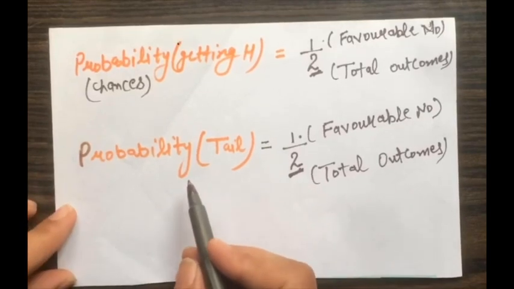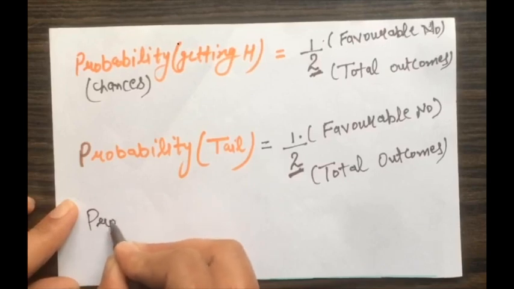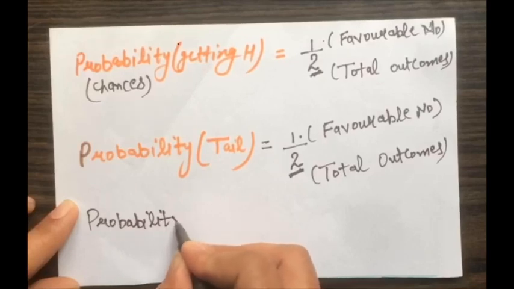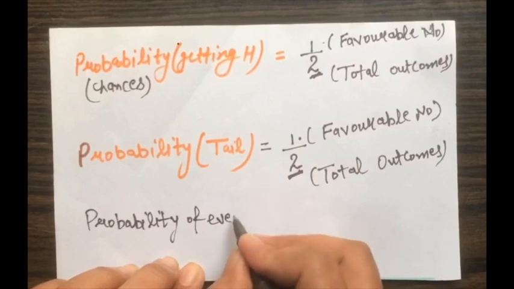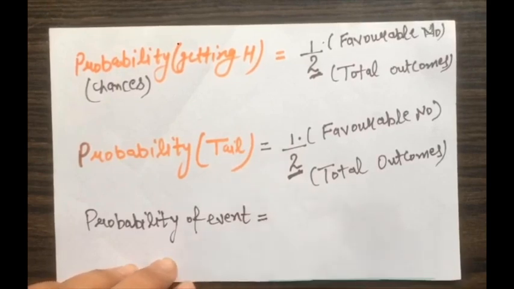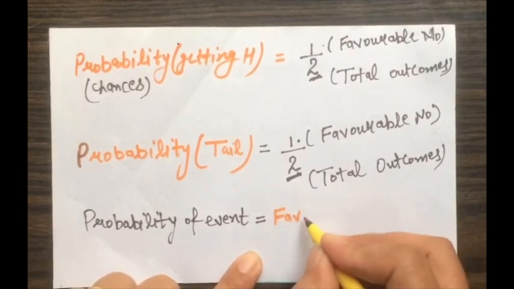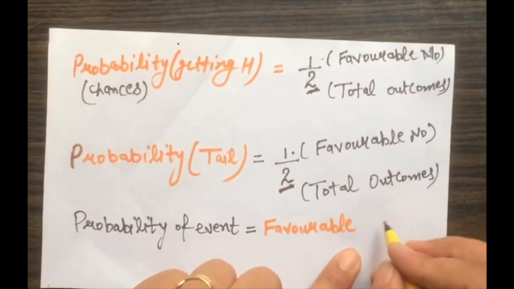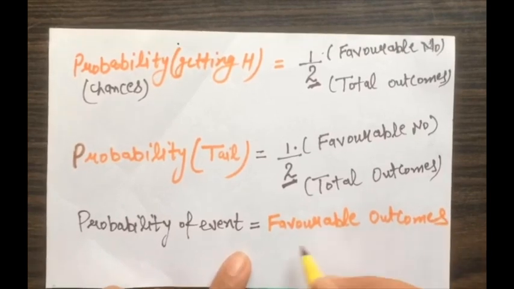Probability of an event is equal to favorable number of outcomes divided by total number of outcomes.